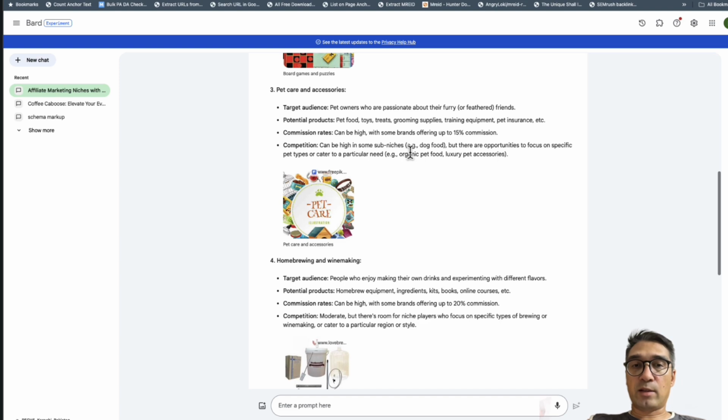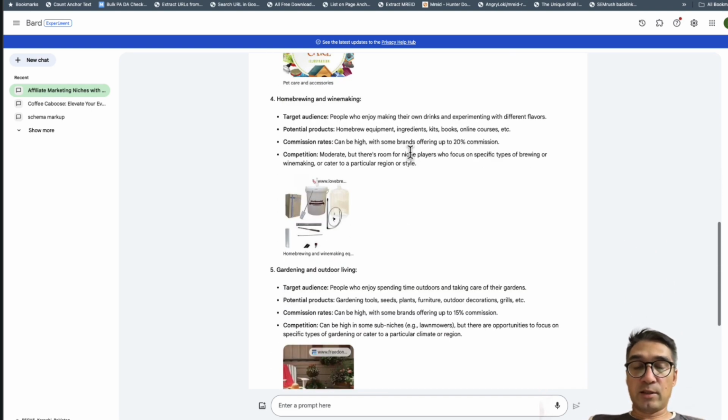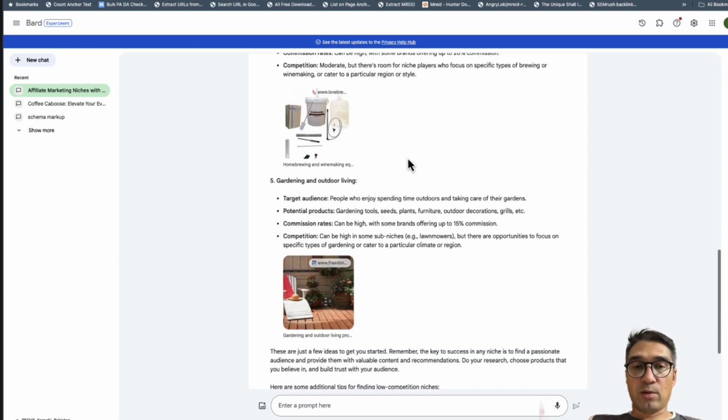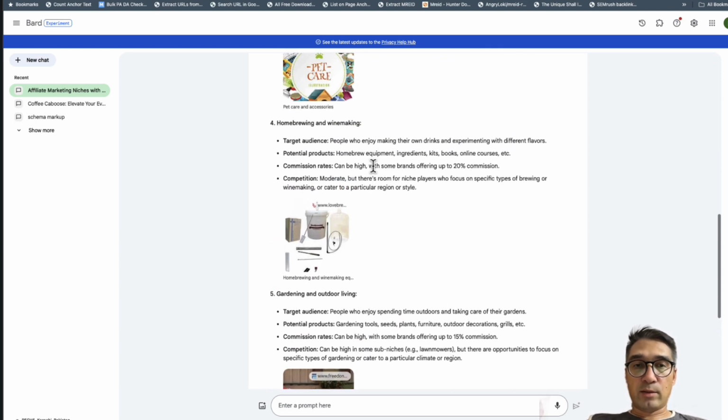I have done this a lot with the previous version of ChatGPT. I've also done this extensively with Bard AI. But with Gemini, the information appears to be a lot better. So gardening, it's been around for a while. So let's do home brewing and winemaking. The target audience is people who enjoy making their own drinks and experimenting with different flavors, potential products as homebrew experiment, ingredients, kits. Okay, so we'll go with this over here.